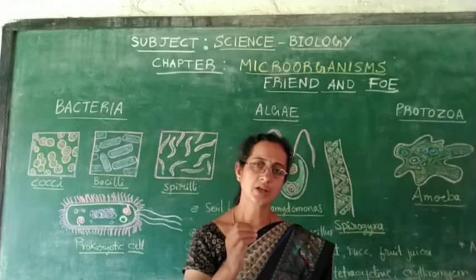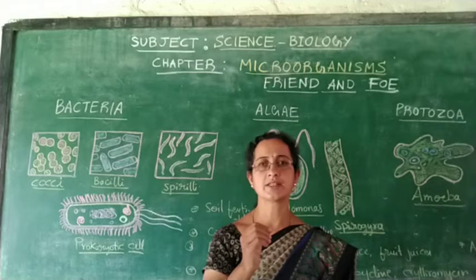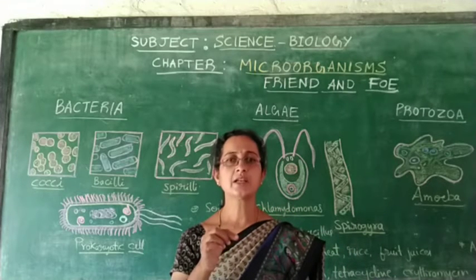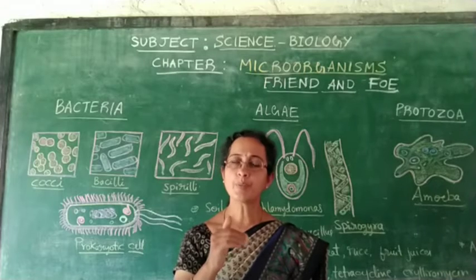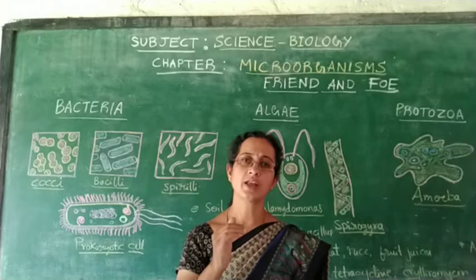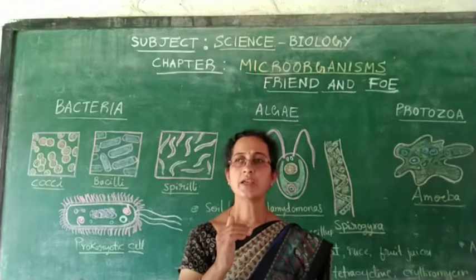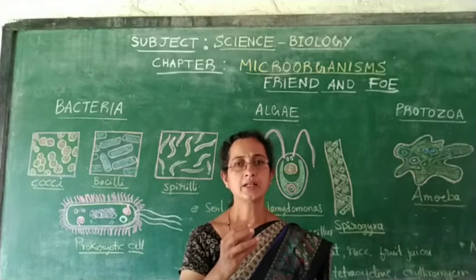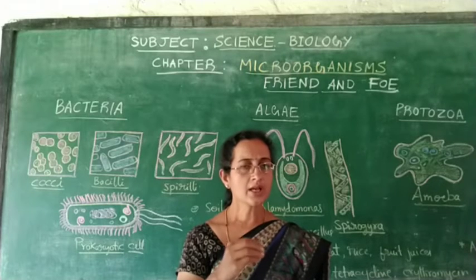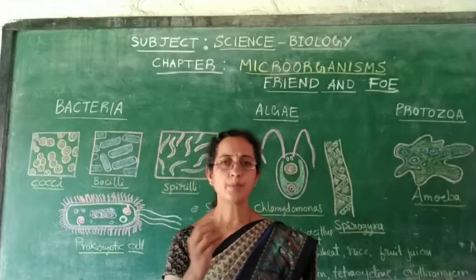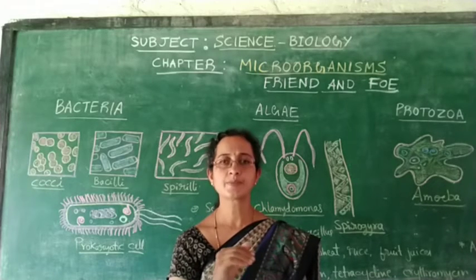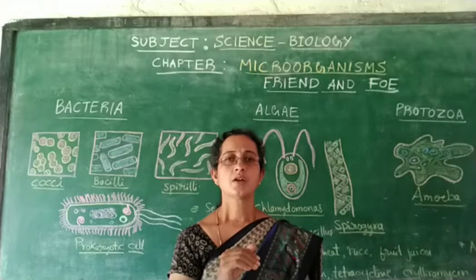Those infections are caused by microorganisms like bacteria. These disease-causing bacteria were suppressed by the growth of one type of fungus around them. He was very interested, and he took the extract of that fungus. When he applied that extract to the bacterial infection, the infection subsided.